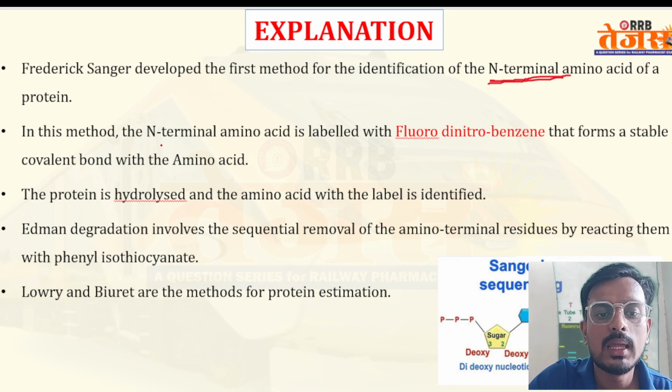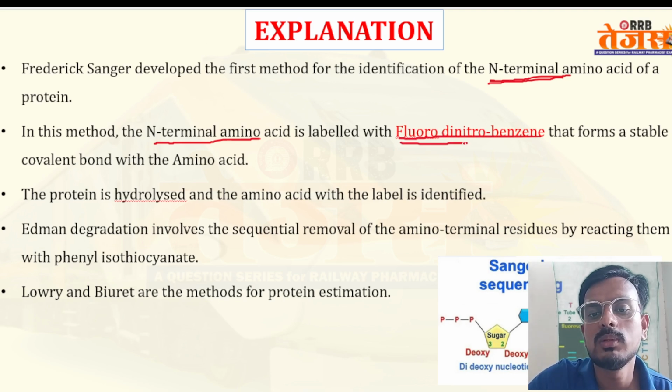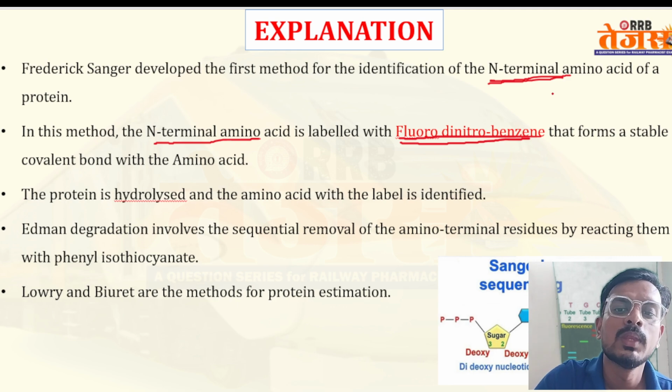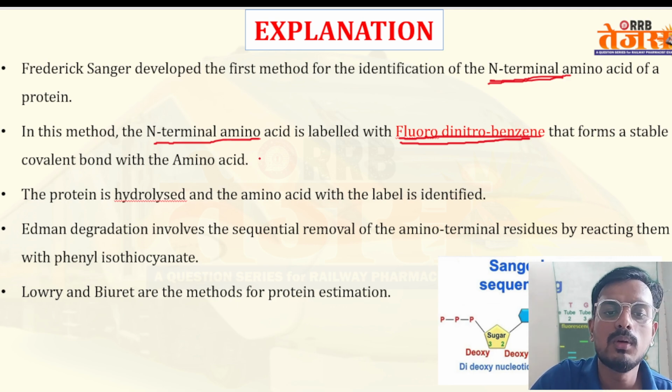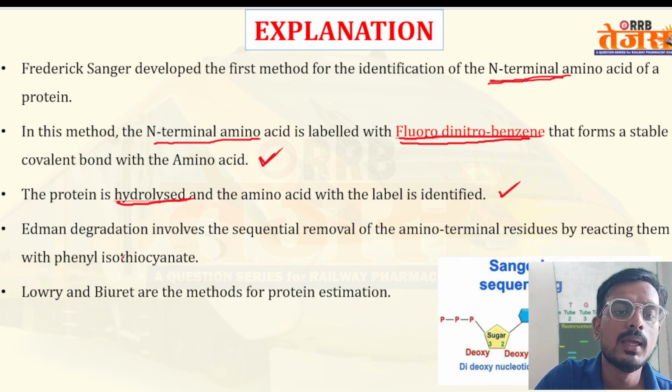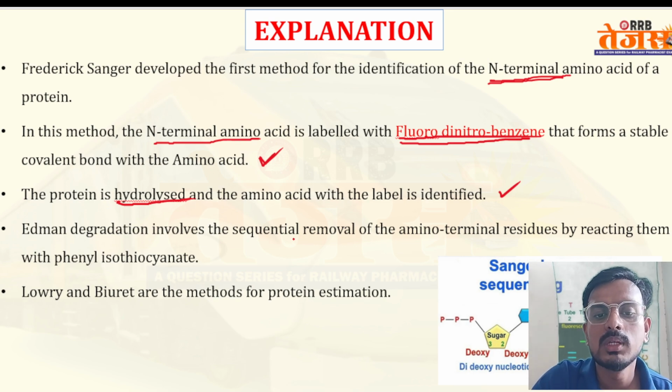In this method, the N terminal amino acid is labeled with fluorodinitrobenzene that forms a stable covalent bond with the amino acid. The protein is hydrolyzed and the labeled amino acid is identified. Edman degradation involves sequential removal of the amino terminal residue by reacting with phenyl isothiocyanate.